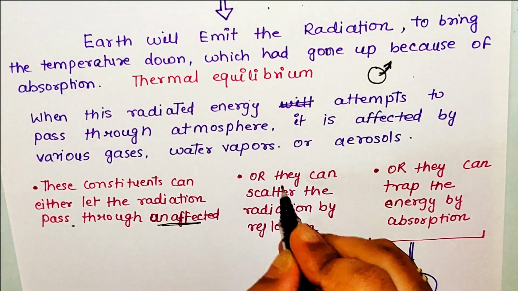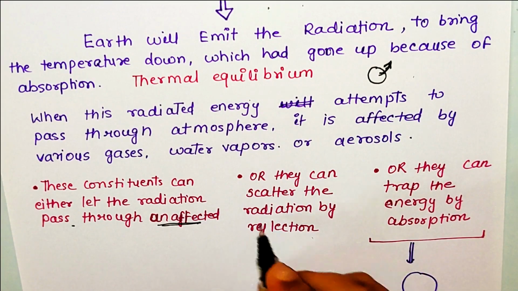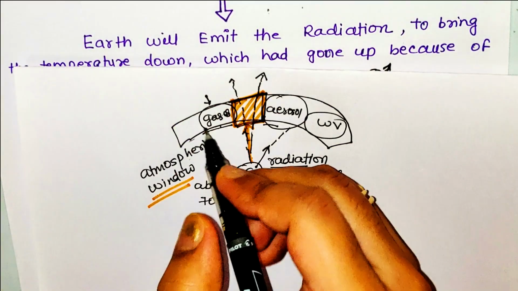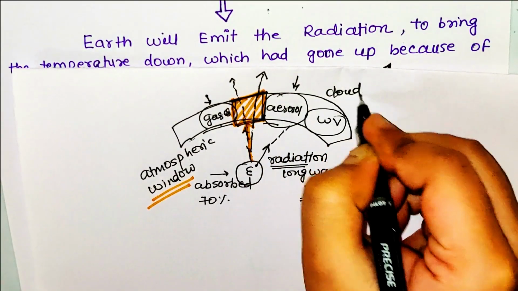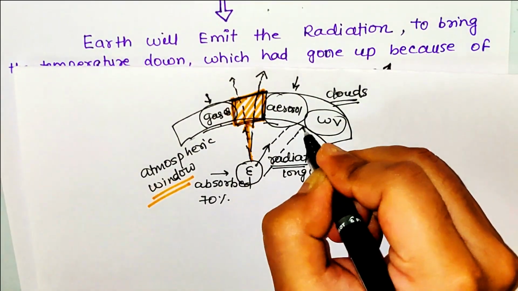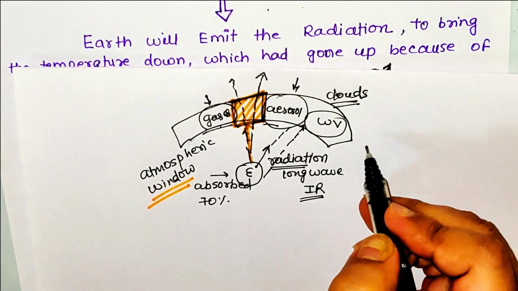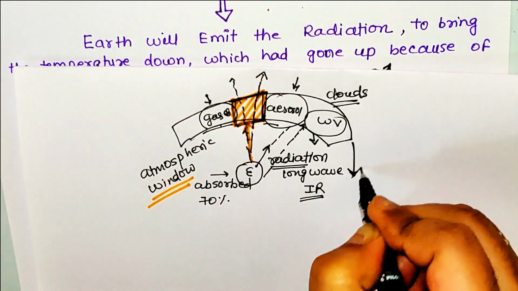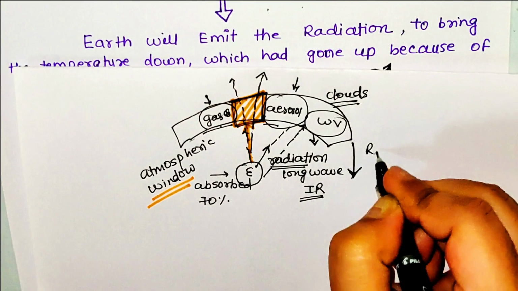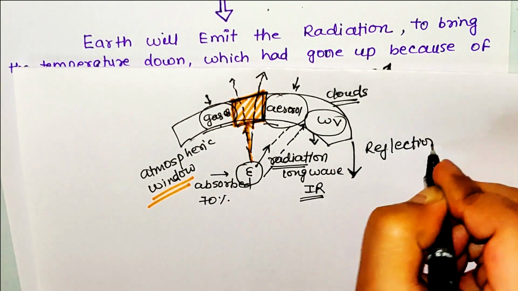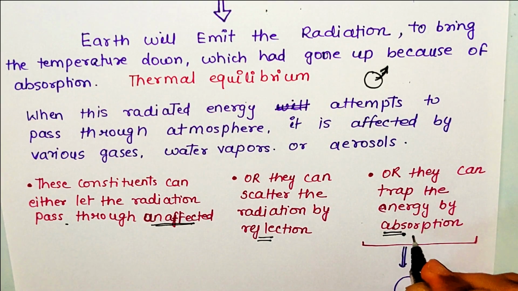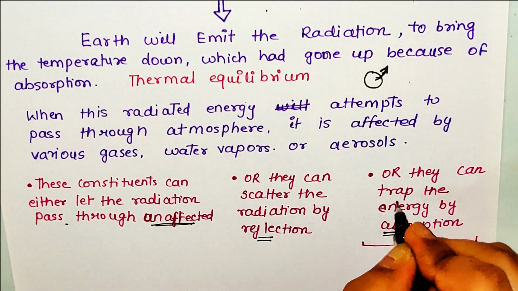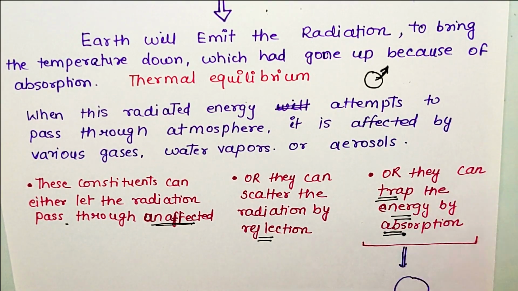The other possibility is that the radiation can get scattered by reflection. Because there are many gas molecules and aerosols and clouds also, some of the radiation may hit one of these components and get reflected back towards the Earth. So reflection can also happen. And the third possibility is that these radiations are absorbed by the gas molecules, where the gas molecules are trapping the energy.